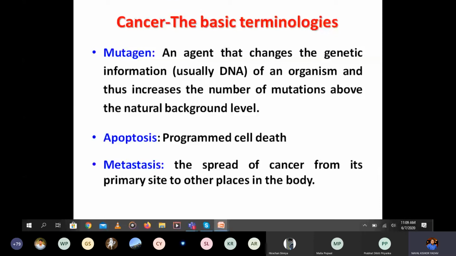Like when cancer is present in one organ, it can travel and spread to another organ. For example, it is in the liver, and through the blood it may reach some other part of the body. That is known as metastasis.